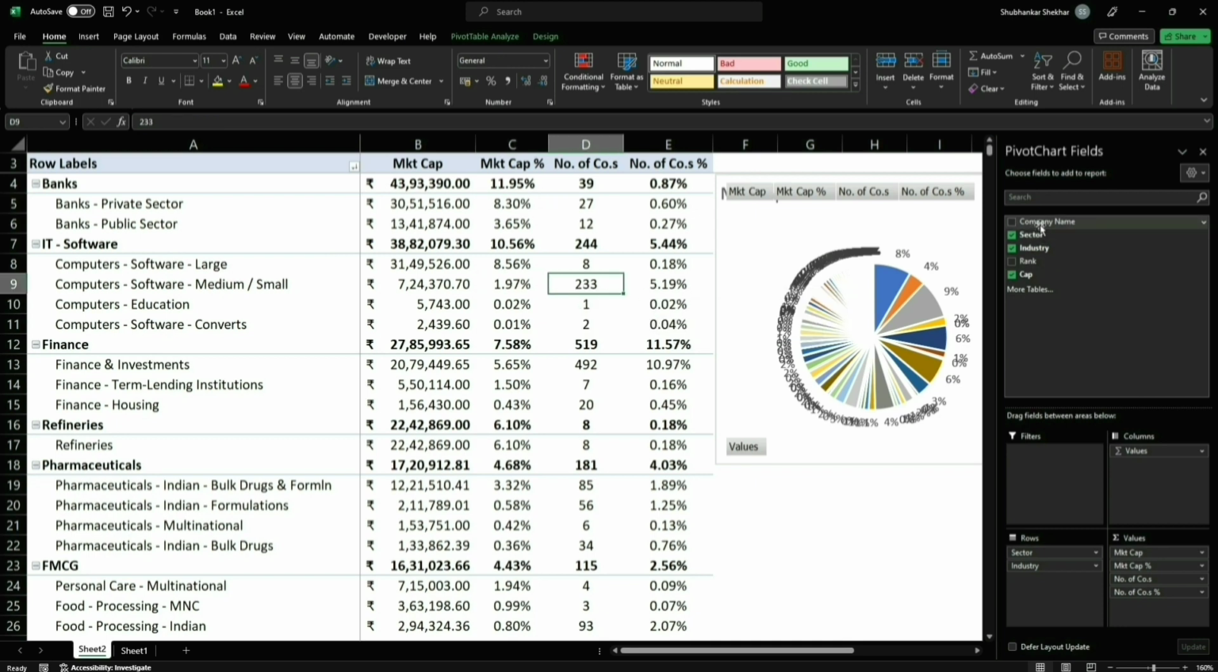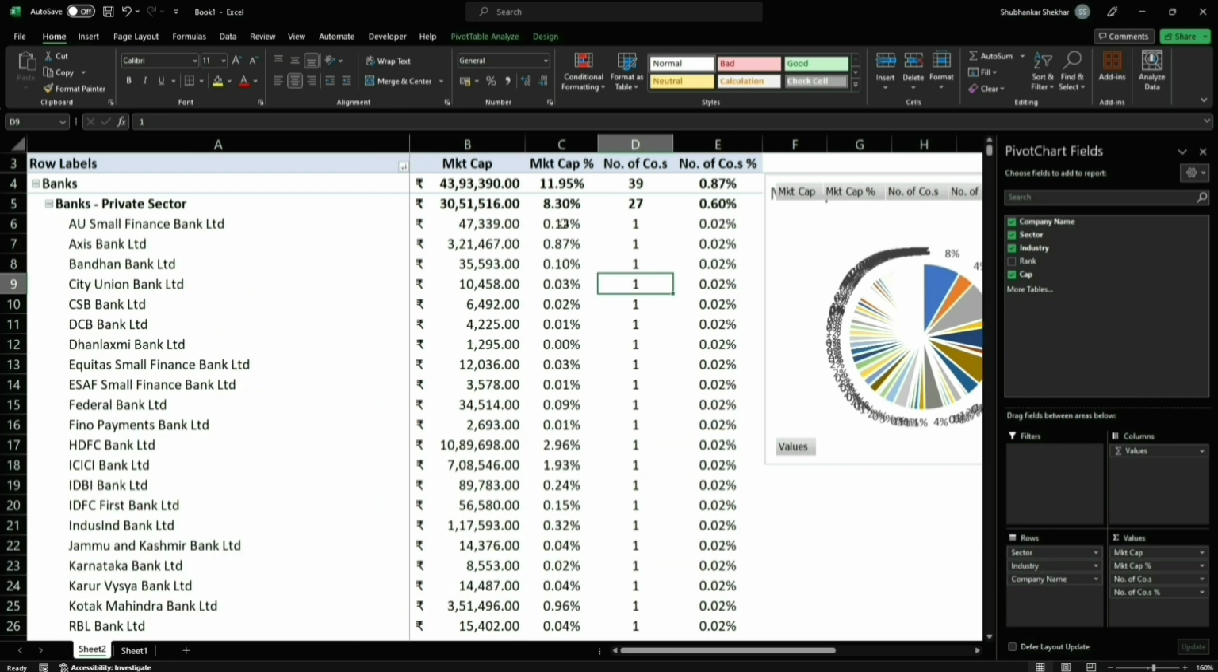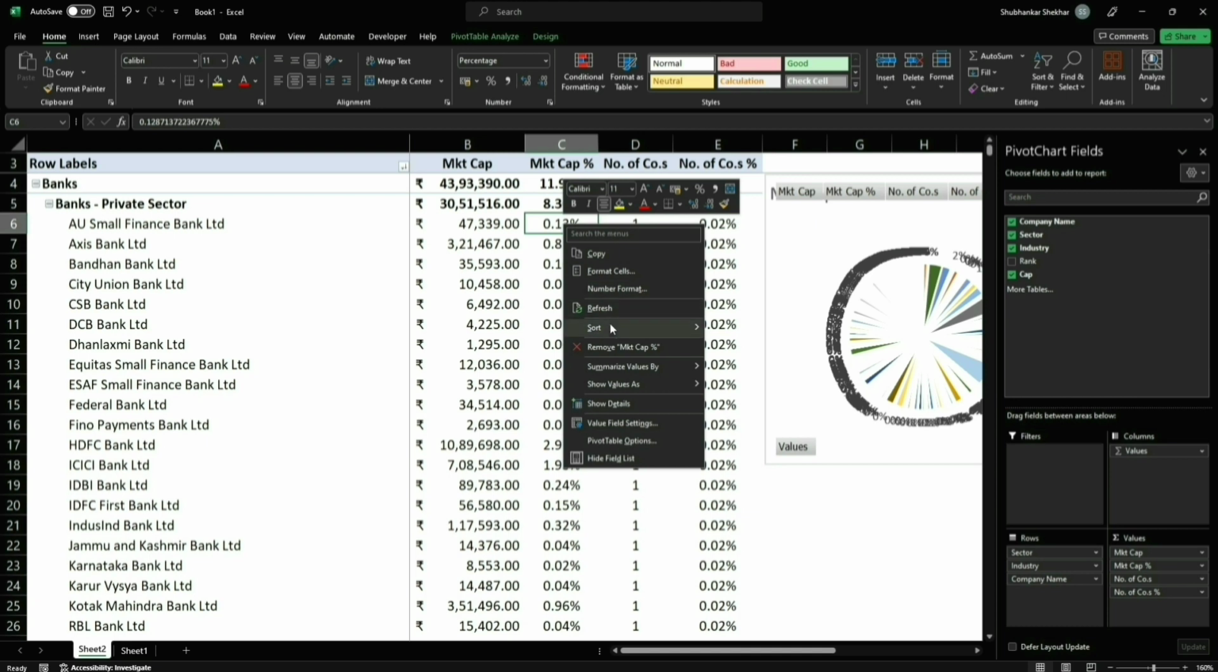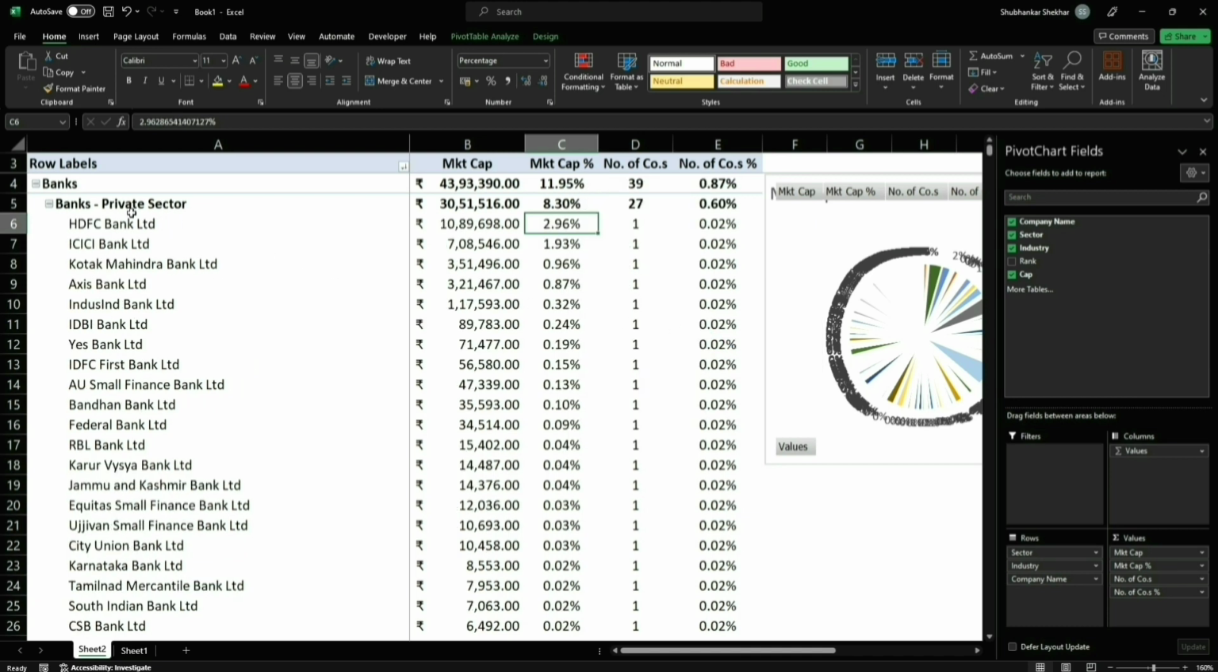Okay, next we'll add companies to this list, right? And now we are again going to sort this largest to smallest. So now here we can see that within private banks, HDFC happens to have the highest market cap. We can do one more thing here. We can add market cap once more.